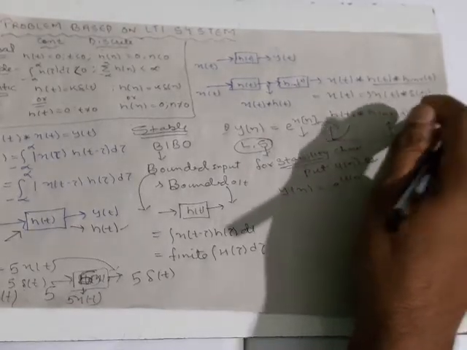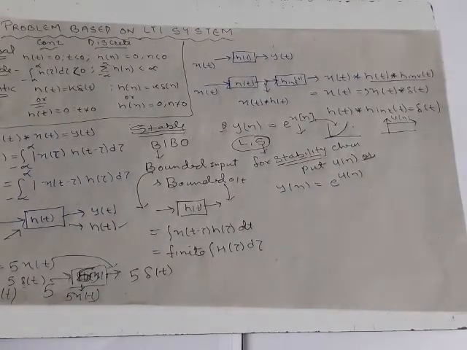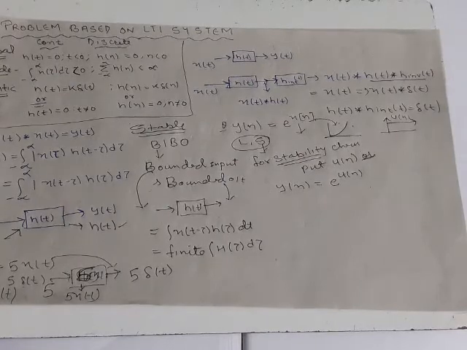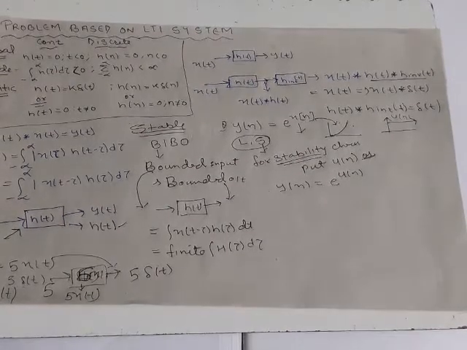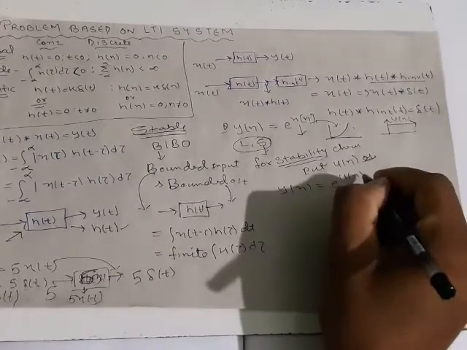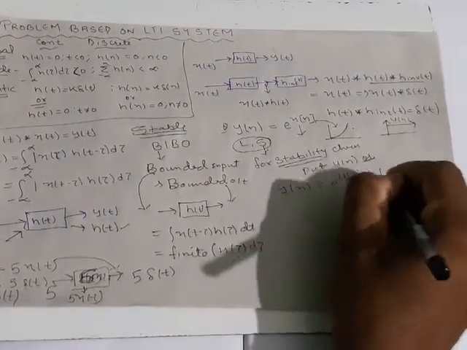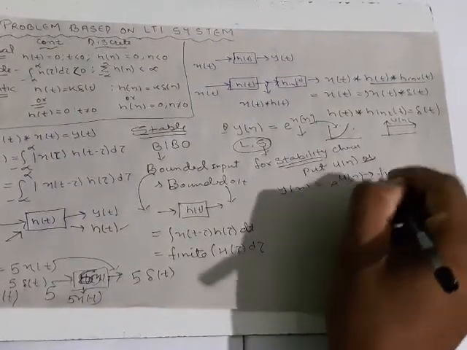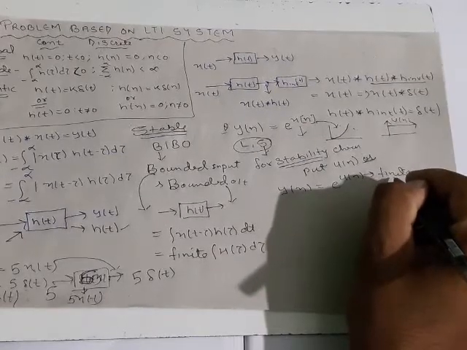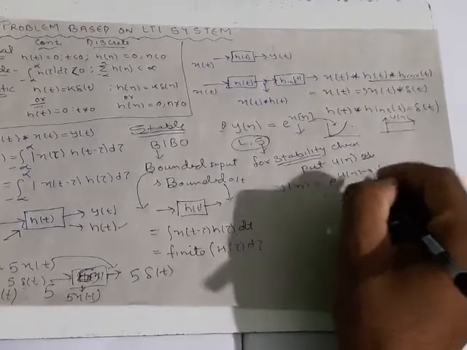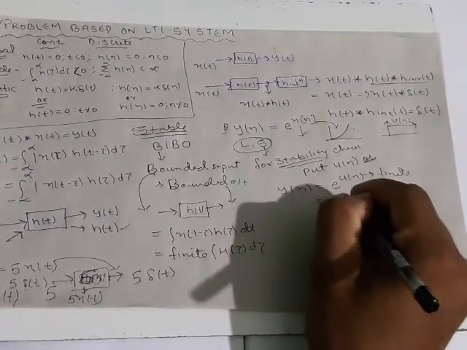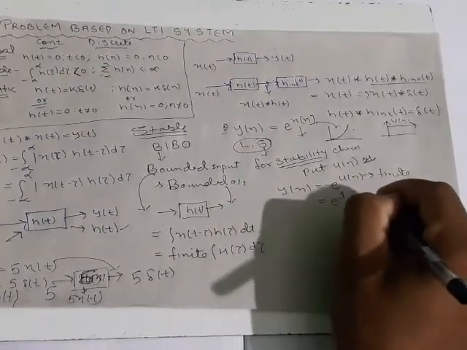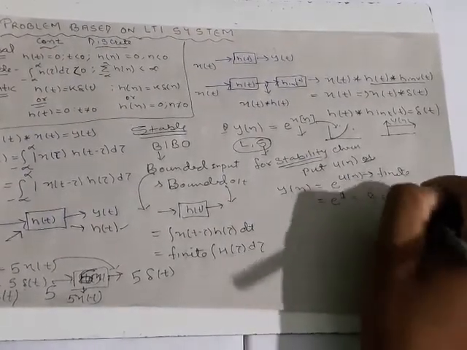And exponential of this is what? Exponential of a finite term is what? Hey guys, see, if it is exponential of a finite value, we will always get a finite value, because if we take exponential to the power 1, that means only 2.71, approximately. It's finite only.